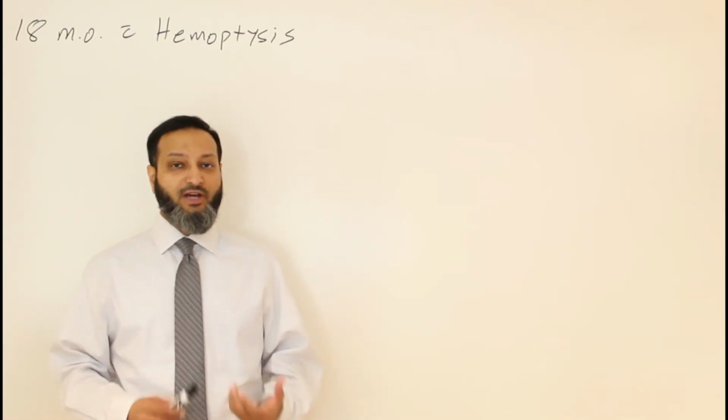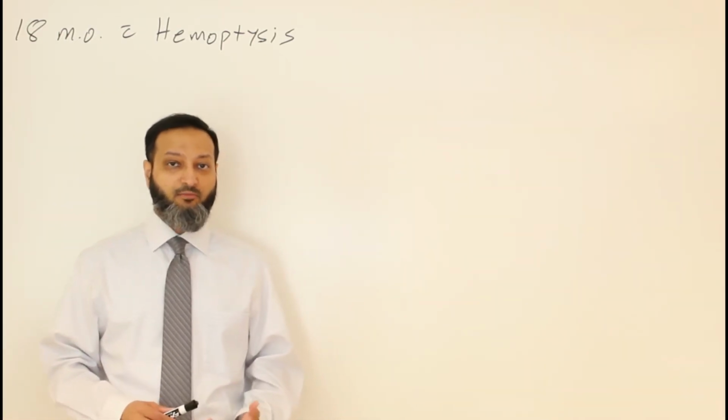So in this case, we have an 18-month-old female coming in with hemoptysis. The history is that she's been coughing for the last 2 days, and now Mom has noticed some blood in the mucus. So let's go through the differential diagnosis of an 18-month-old with hemoptysis. First of all, hemoptysis is not very common in the pediatric population. So when you see hemoptysis, there are things you have to think about, but it's not something that we commonly see in pediatric patients.